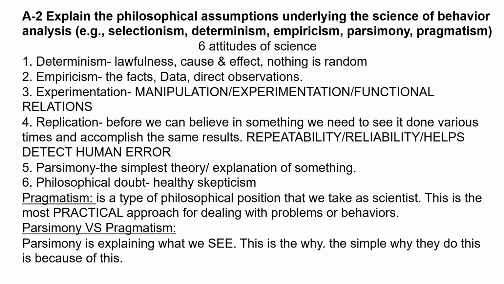Following up, we have parsimony. This is the simplest theory. This is an explanation of something in the simplest manner. Number 6 is philosophical doubt. Here we're just talking about healthy skepticism, which is basically when we ask questions, we want to know why. We want to always question everything.